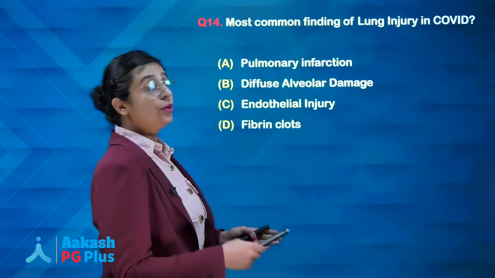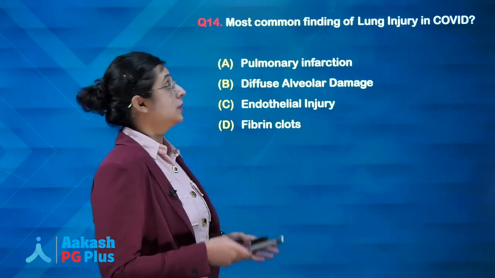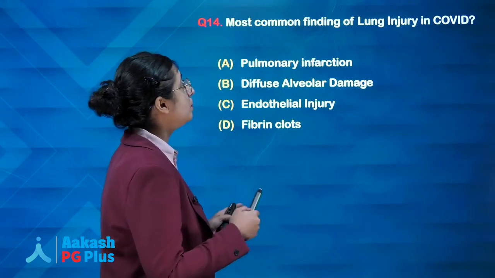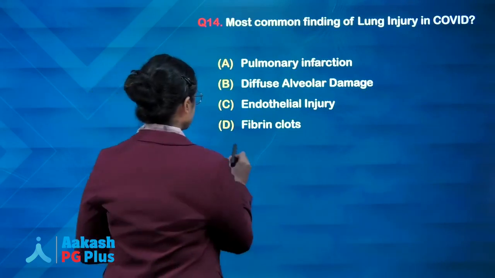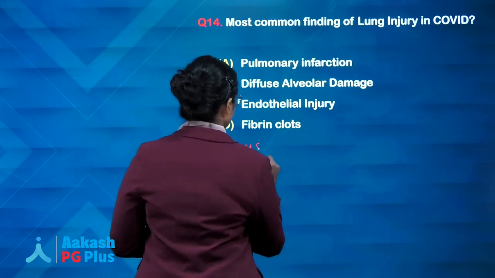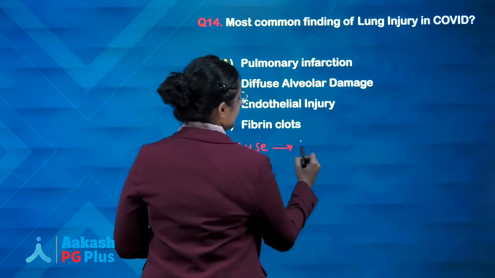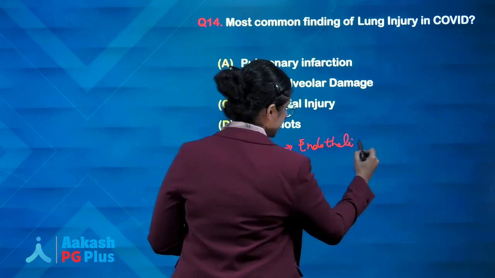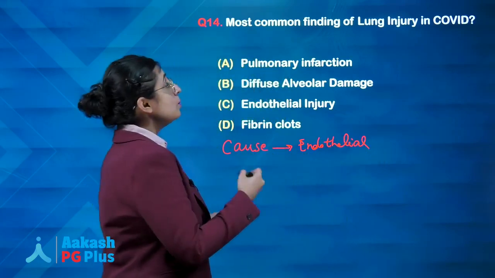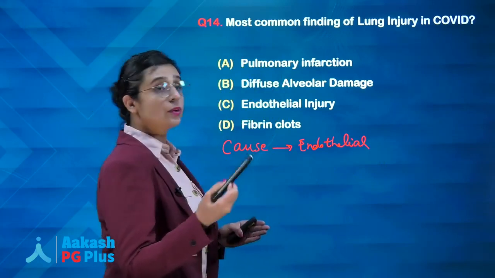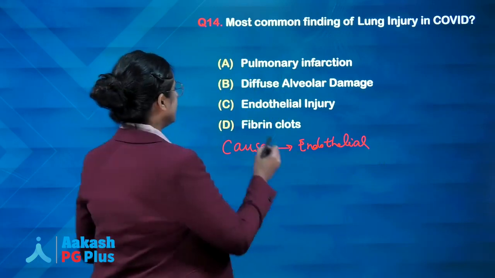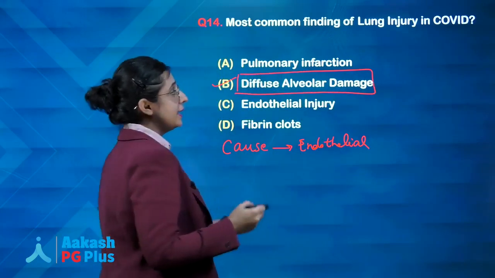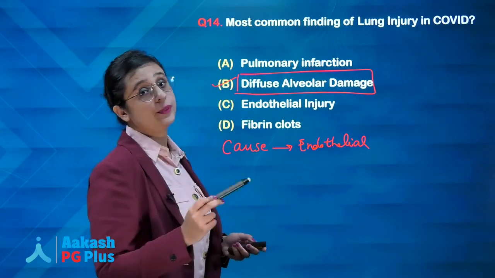Most common finding of lung injury in a COVID patient. Now, if the question would have been most important or most common cause for lung injury, the answer would have been endothelial injury. But now they are asking you the most common finding in case of a COVID patient in lung. The answer will be diffuse alveolar damage.